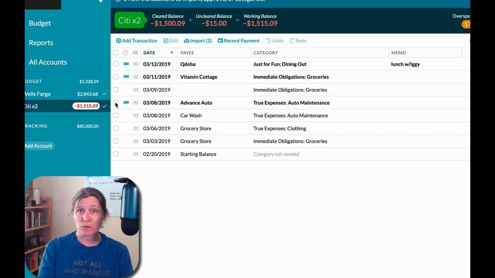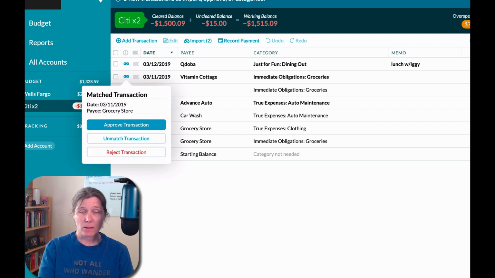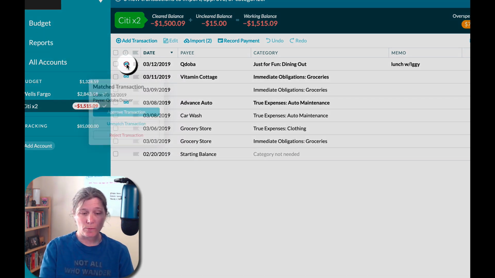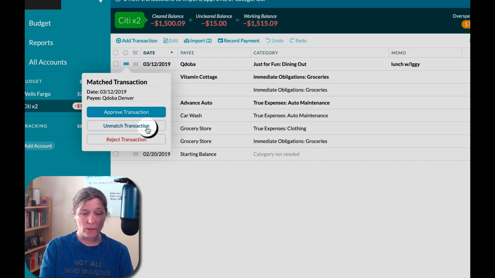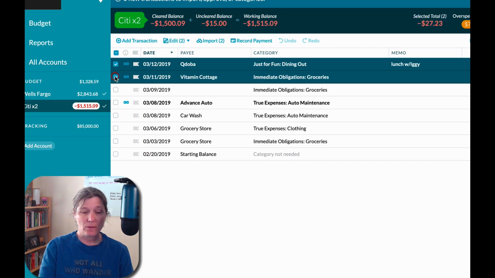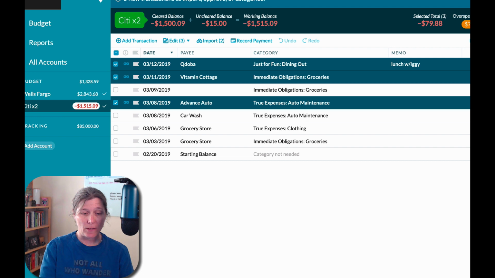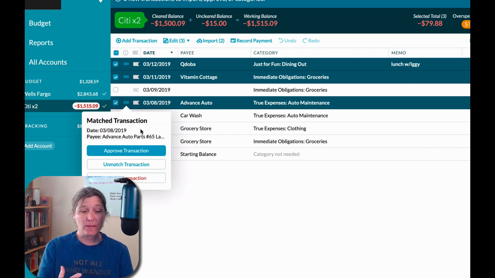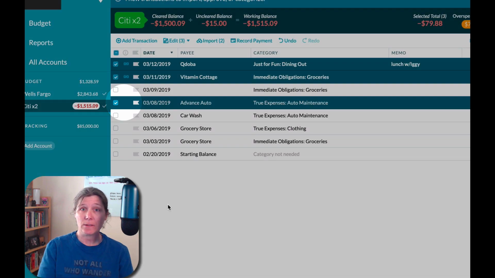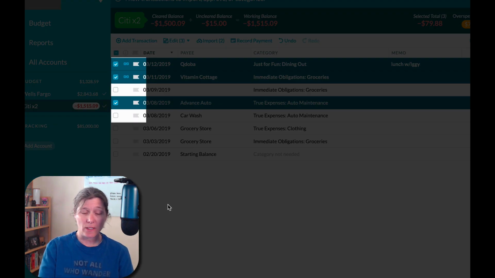If I want to approve this transaction in the default YNAB without the toolkit, then I can click on it. It brings up this quick menu to approve this transaction. So on any one of these, I can do a left click and quickly approve or unmatch or reject for whatever reason. But now if I select all three of these and then I do a left click, it only affects that single transaction that I clicked on. So now if I click to approve this transaction, see, it only approved the one transaction that I did a left click on, not all of the transactions that I selected.